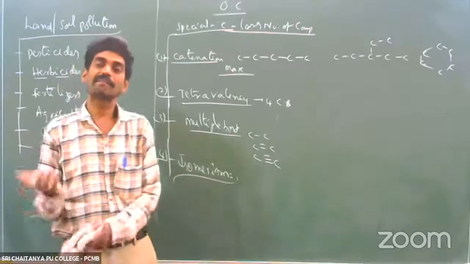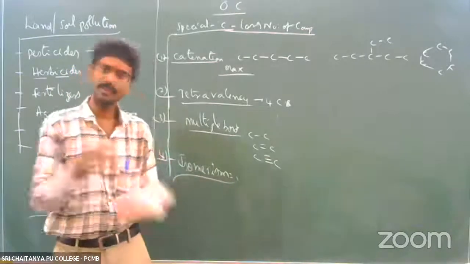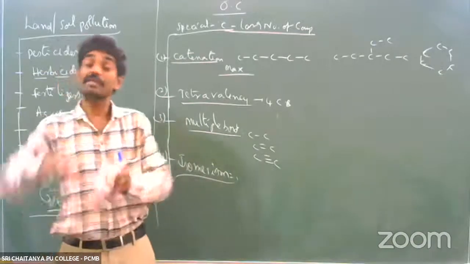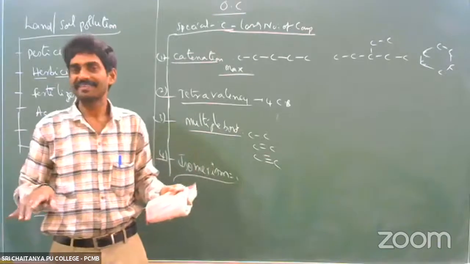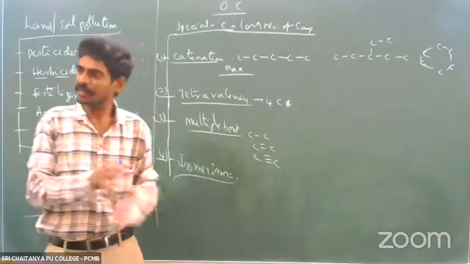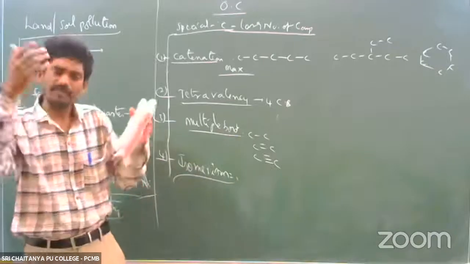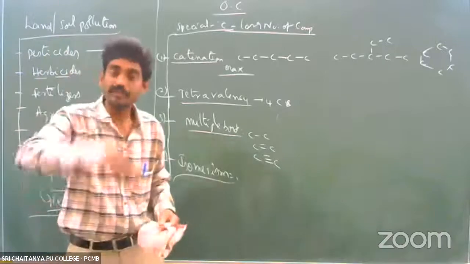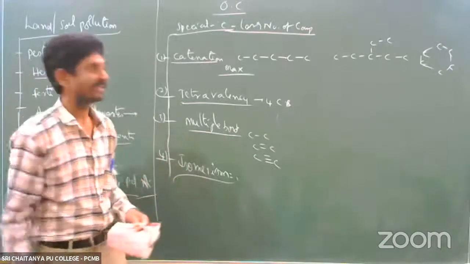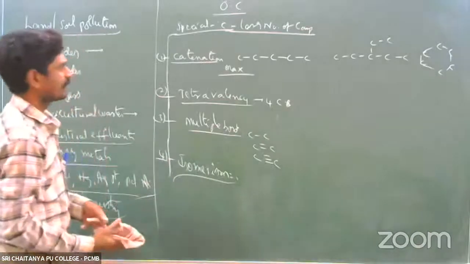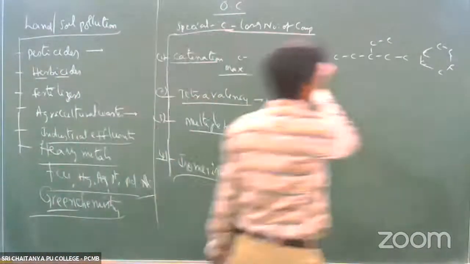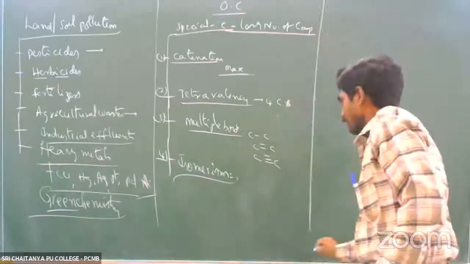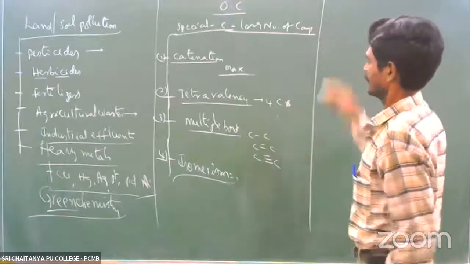How are they different? Maybe a different position of a substituent, a different position of the functional group, a different position of the triple bond, different types of functional groups, or a different arrangement of carbon atoms. Because of that, they exhibit isomerism. Isomerism is also one of the important properties by which carbon forms new compounds. So these are all the properties of carbon to form a large number of compounds: catenation, tetravalency, multiple bond formation, and isomerism. Right.